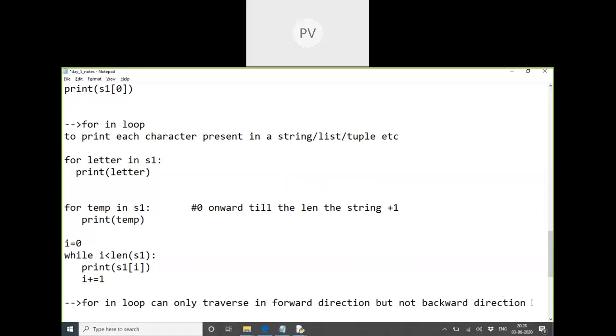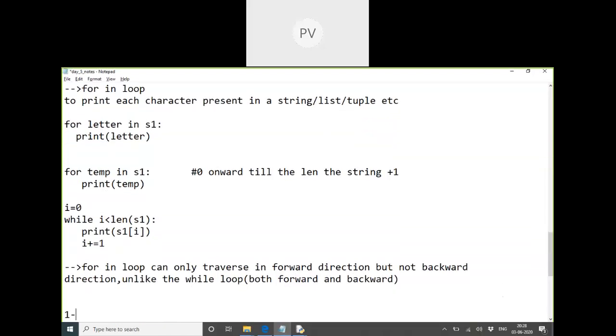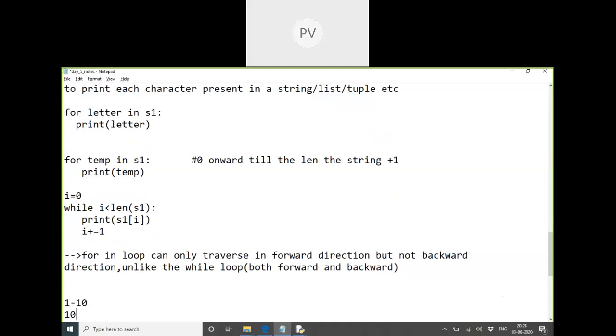Unlike the while loop. So while loop can traverse both forward and backward. We have seen that. We can print 1 to 10, and 10 to 1 can also be printed using while.